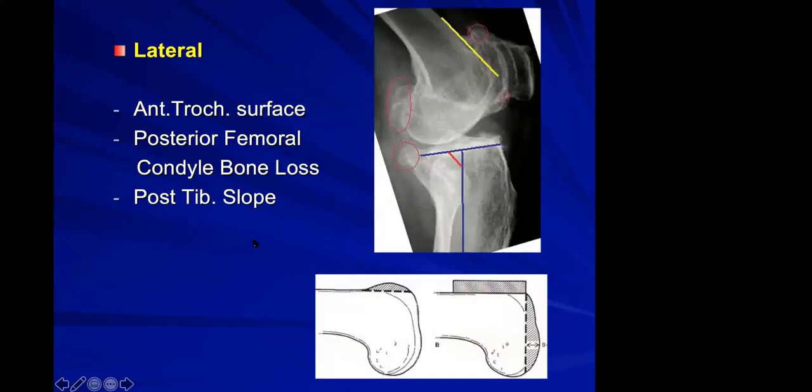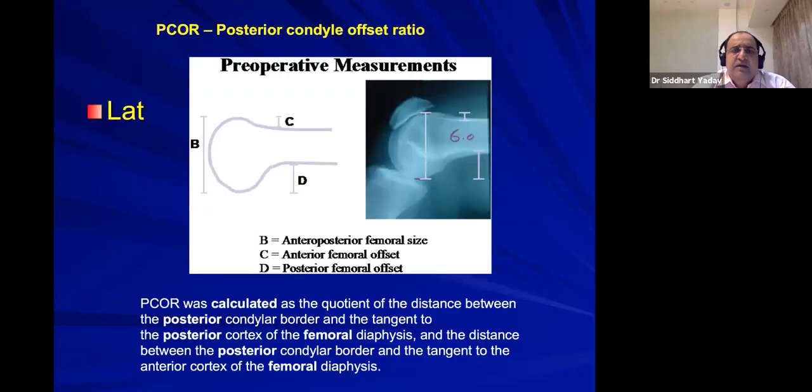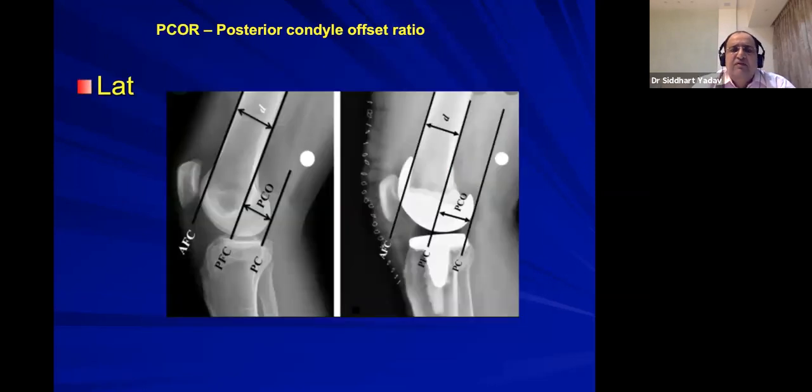Now for the lateral view, you should always look at the anterior trochlear surface and posterior femoral condyle, whether there is any loss or any osteophytes. Also, you should see the tibial slope, whether the natural tibia has more slope or less. Tibial slope varies from 3 degrees to 10 degrees. In lateral view, we can also calculate the posterior condyle offset ratio, which is very important because we have to preserve this ratio for better flexion stability and better range of movement.